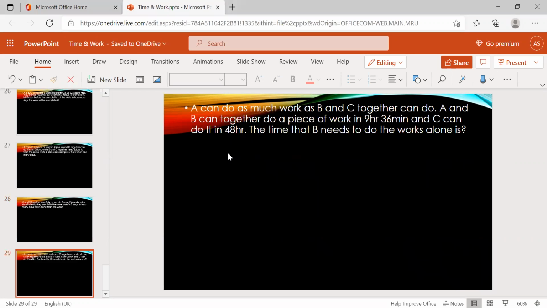A can do as much work as B and C together can do. A and B together do a piece of work in 9 hours 36 minutes, and C can do it in 48 hours. The time that B needs to do the work alone is what they're asking.